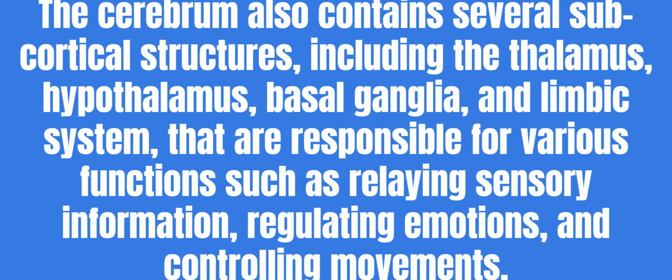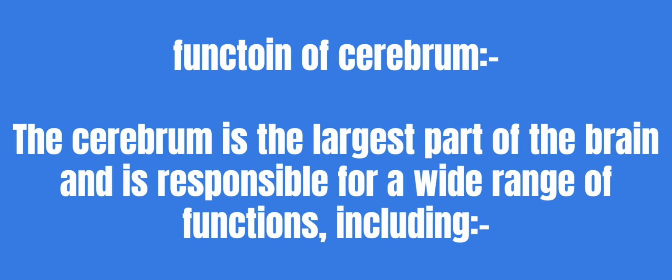The cerebrum also contains several subcortical structures, including the thalamus, hypothalamus, basal ganglia, and limbic system, that are responsible for various functions such as relaying sensory information, regulating emotions, and controlling movements.